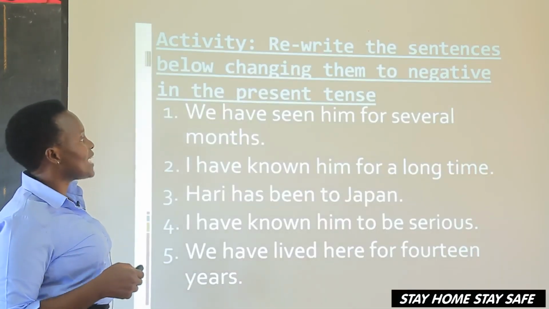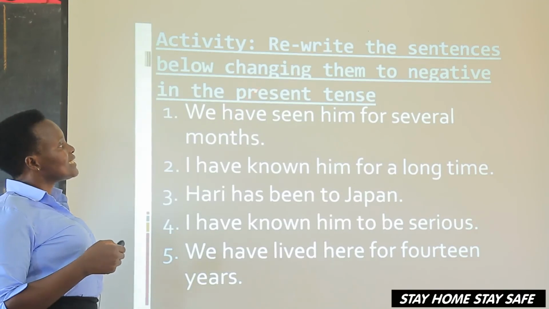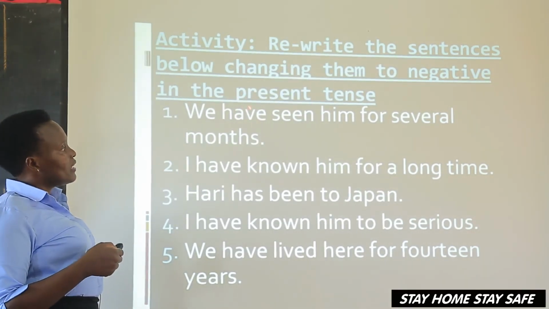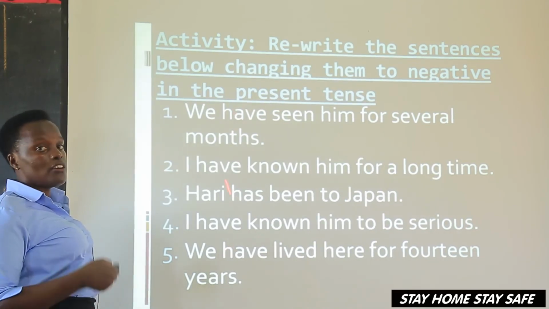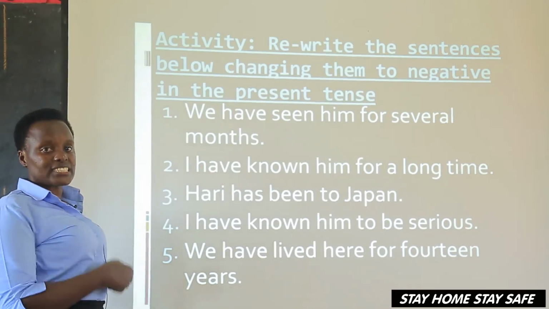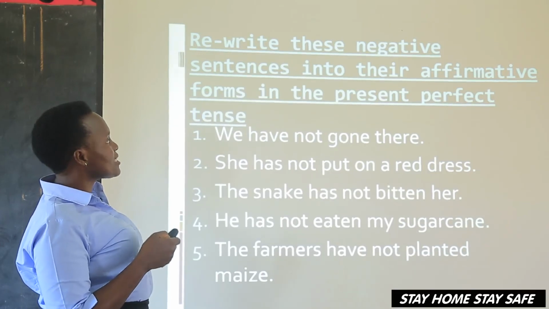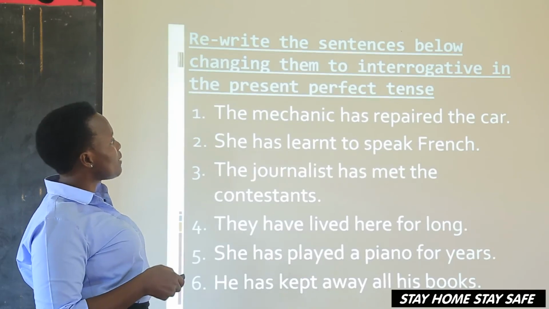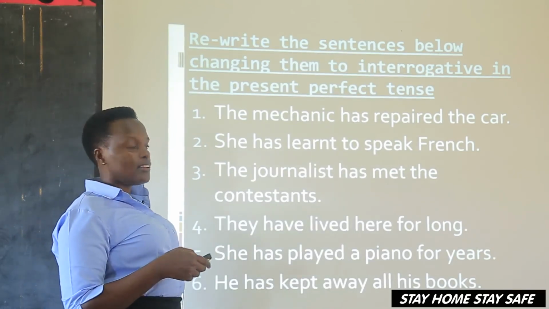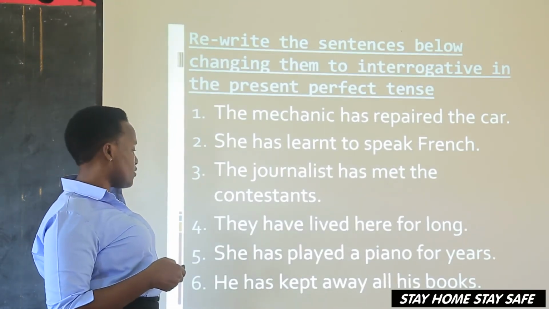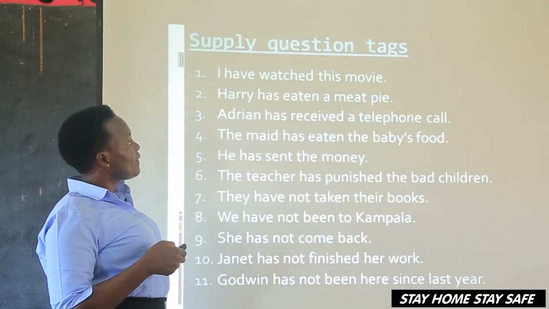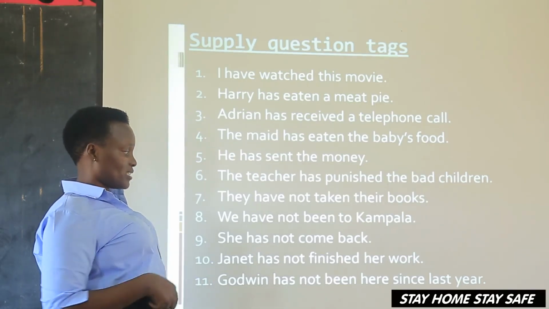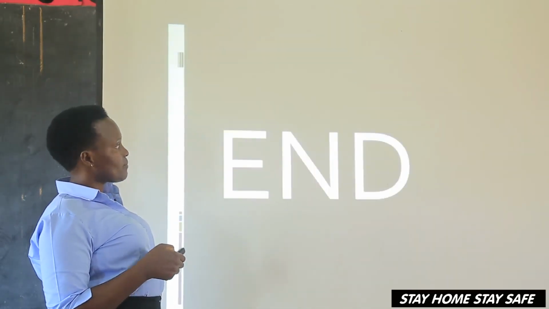So now we are going for the activity. You're going to rewrite these sentences and change them to the negative. These sentences are in affirmative. I want you to change them to the negative. These ones, you're going to change them to interrogative. Here, I want you to supply question tags to these sentences.